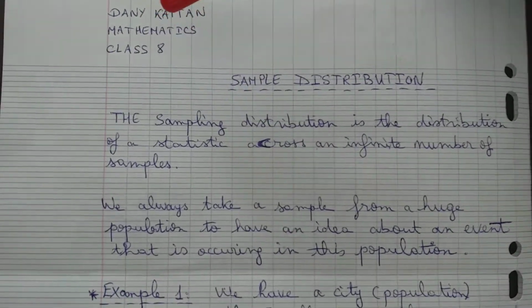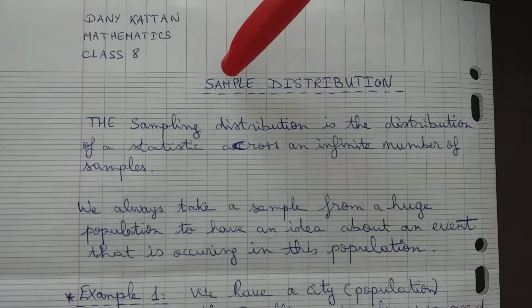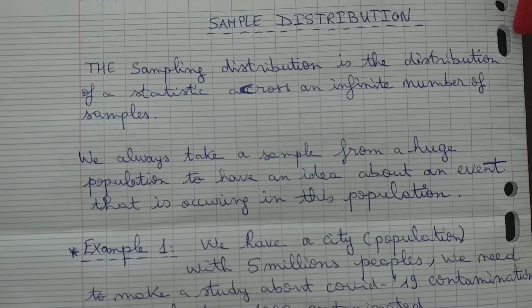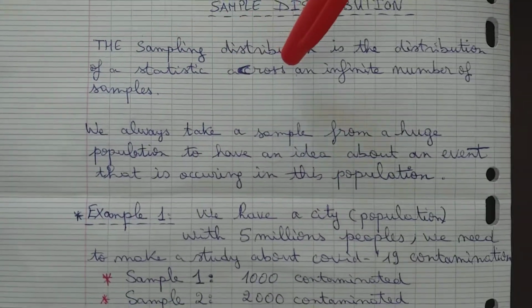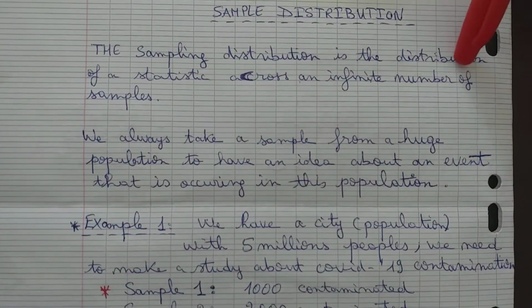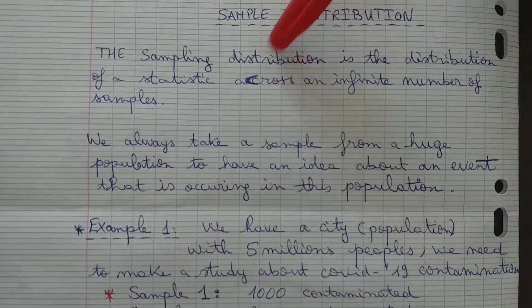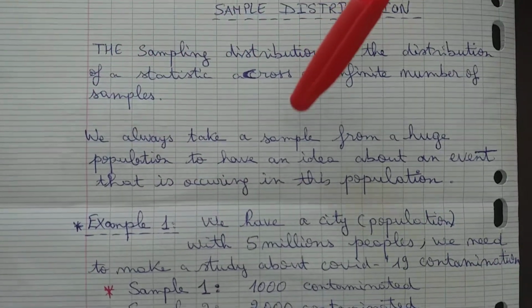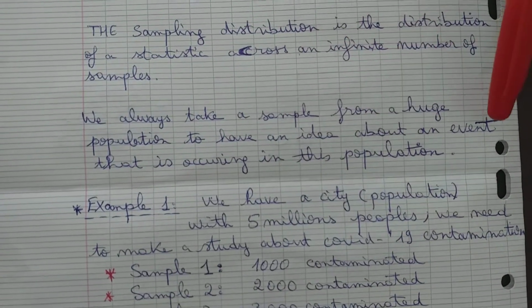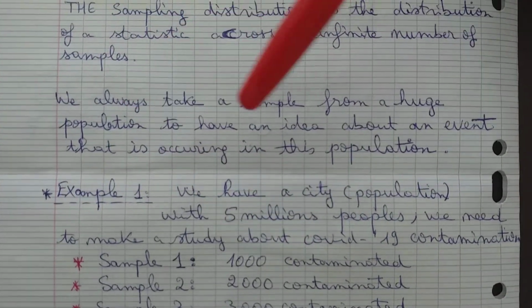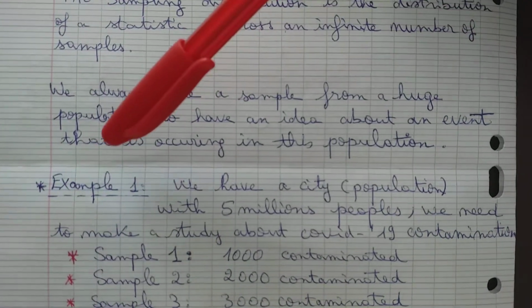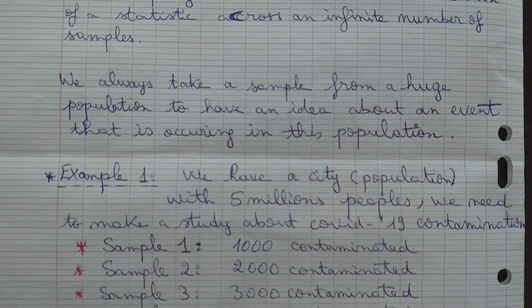Today will be class 8 of mathematics, about sampling distribution. The sampling distribution is the distribution of a statistic across an infinite number of samples. Usually we have a population, a huge population. We will always take a sample from a huge population to have an idea about an event that is occurring in this population. So let's begin with example 1.